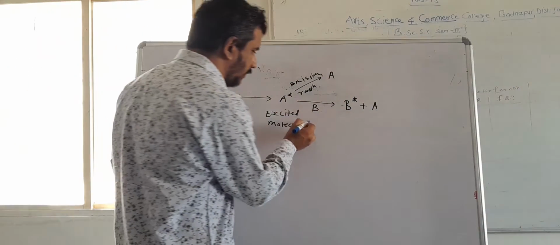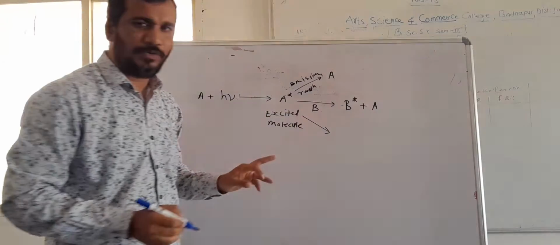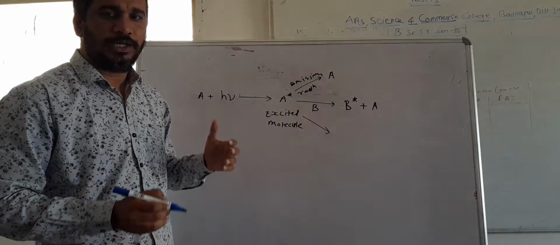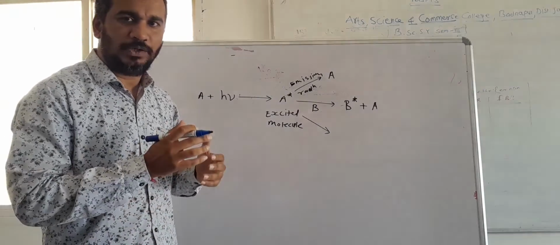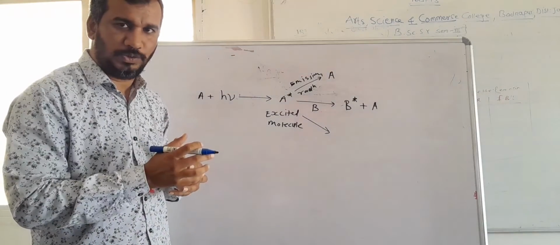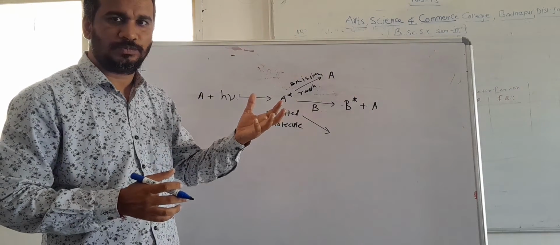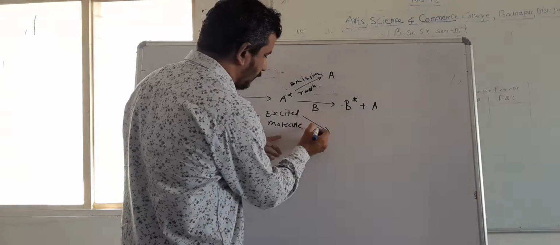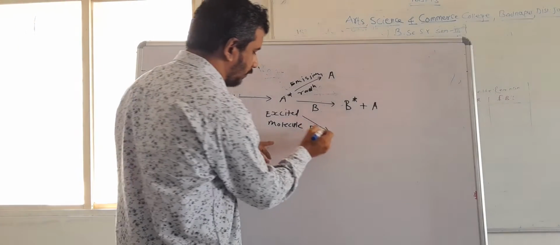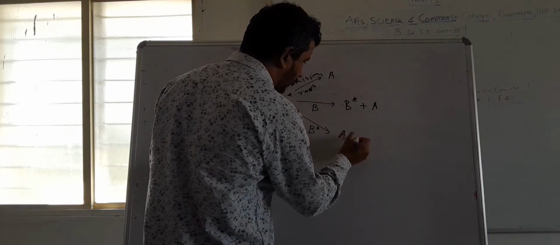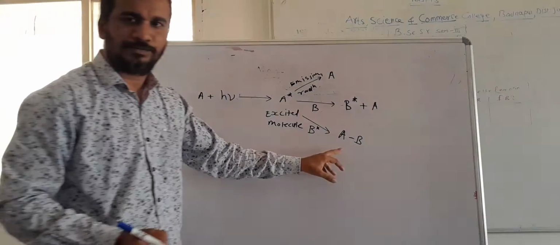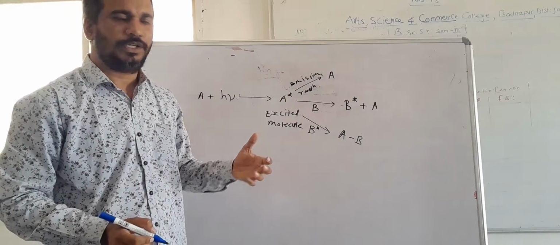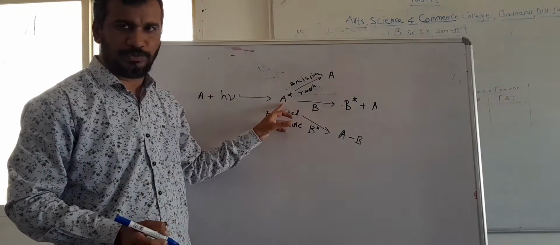This is one way. There are various ways. Another way is, this excited molecule A can combine or react with another molecule and form a different molecule. Like if it reacts with a molecule B star, there is a formation of molecule A and B. So this is one of the ways of dissipation of energy of an excited molecule.